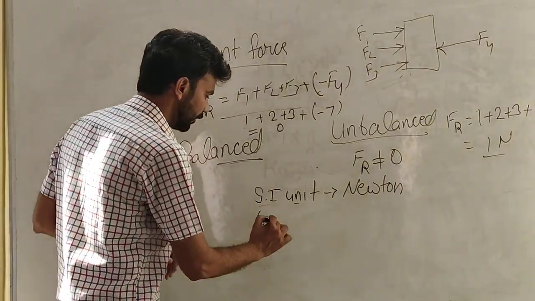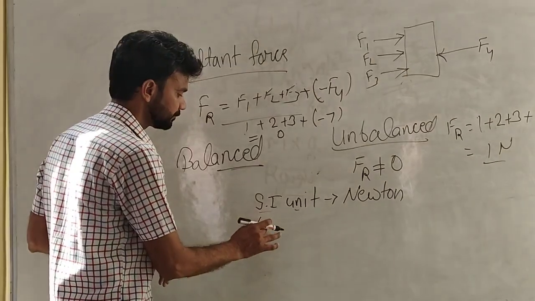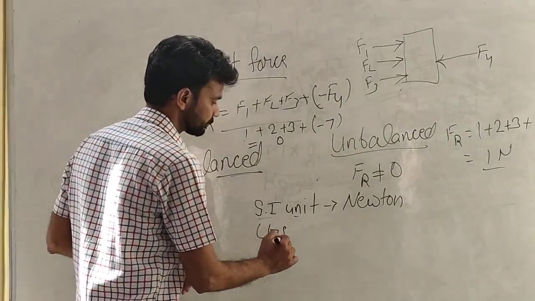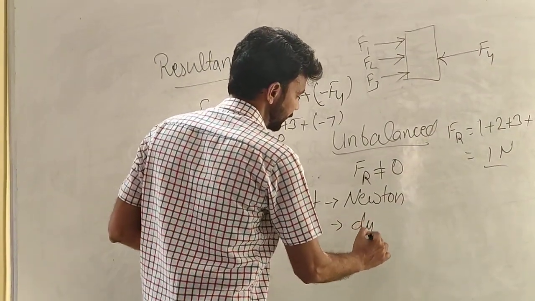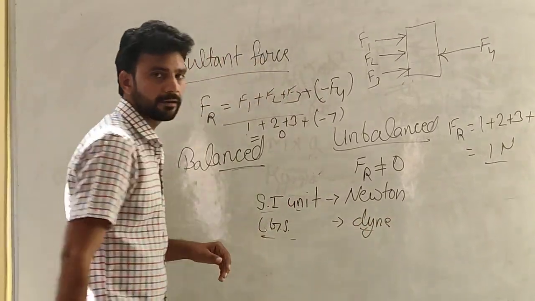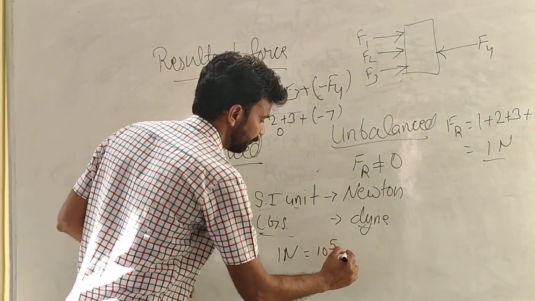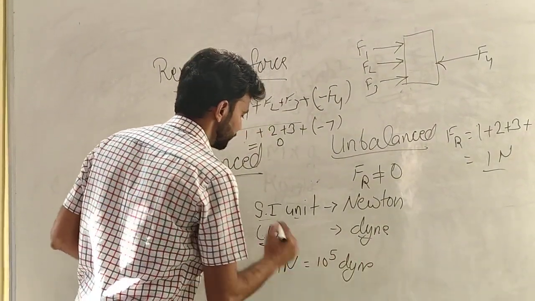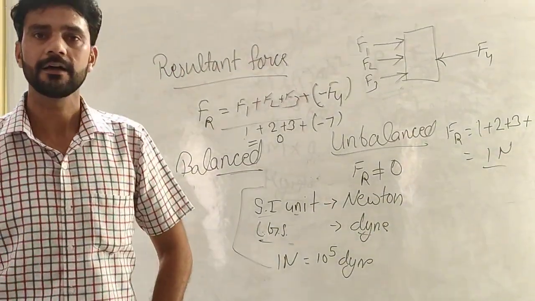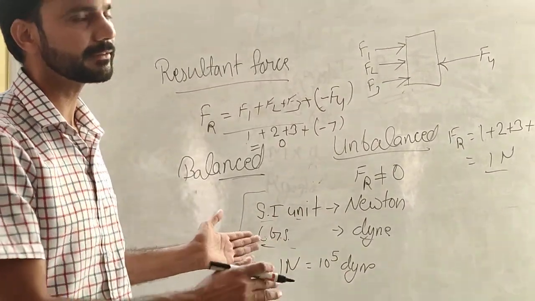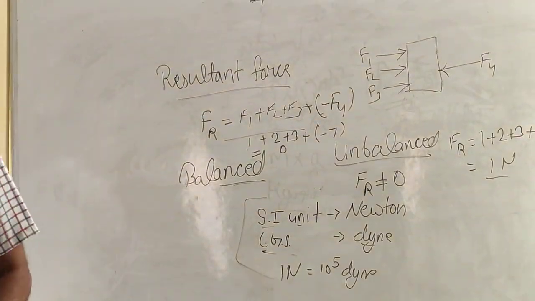If you want to write the CGS unit, then the CGS unit is dyne, and 1 Newton is equal to 10 raised to the power 5 dyne. From this relation you can convert the CGS unit into the SI unit and the SI unit into the CGS unit.